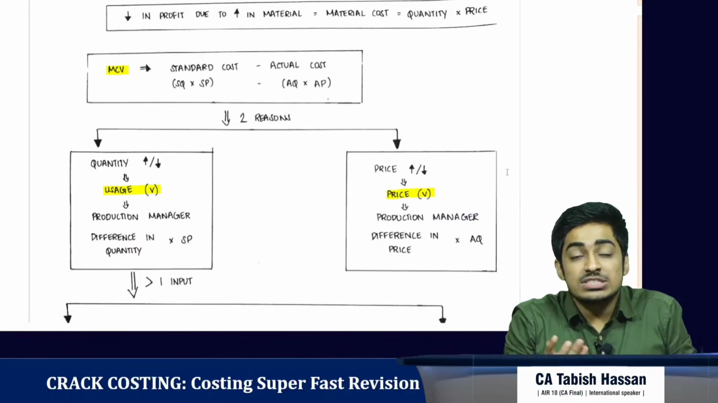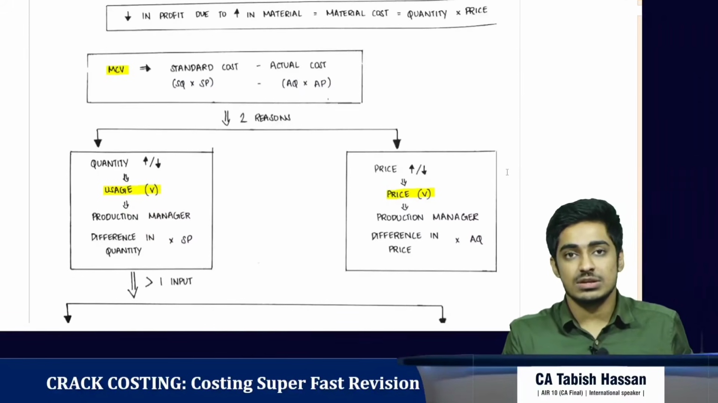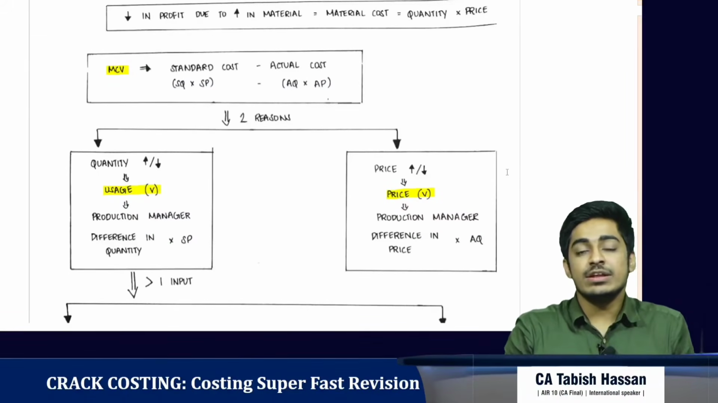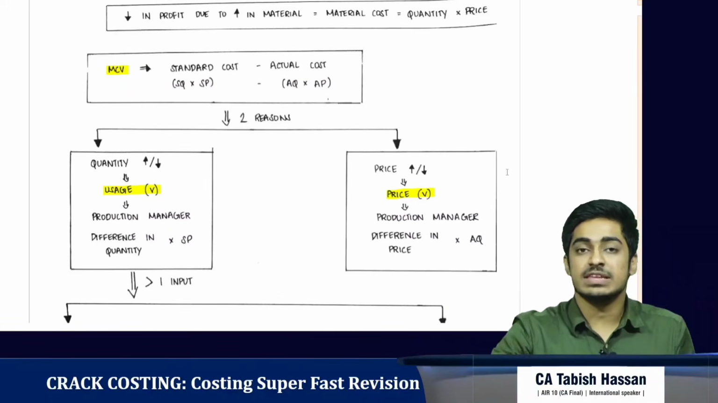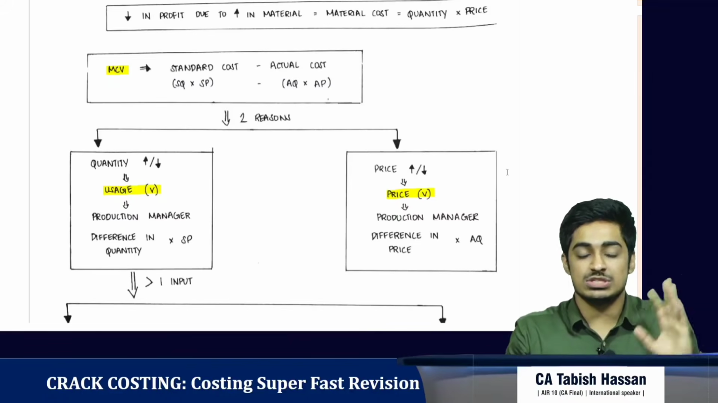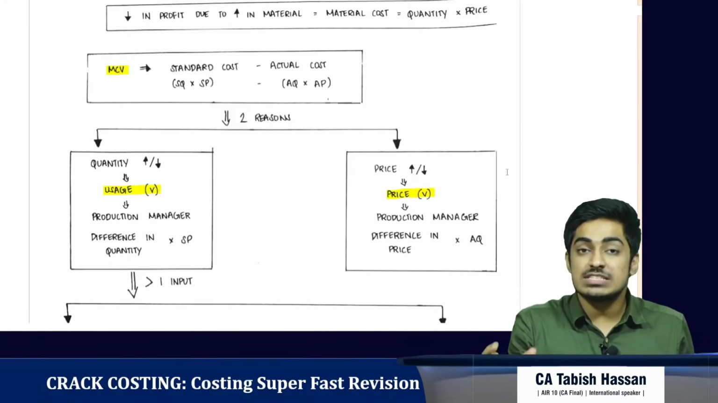If the material cost has varied, it can be because of 2 reasons. One is the quantity has varied or the price has varied. Okay. So if the price has varied, we call it the price variance. If the quantity has varied, we call it the usage variance. Okay. For change in price, who is responsible?